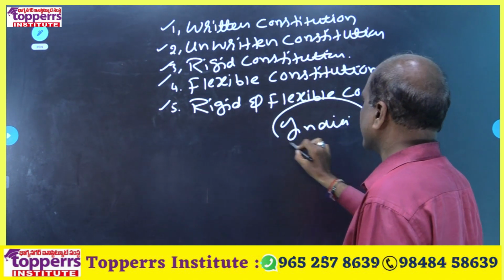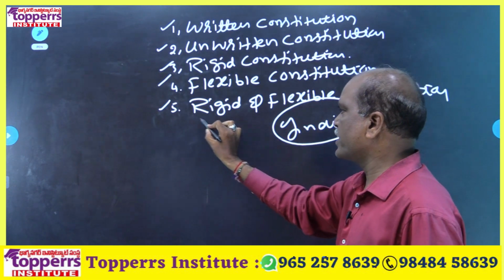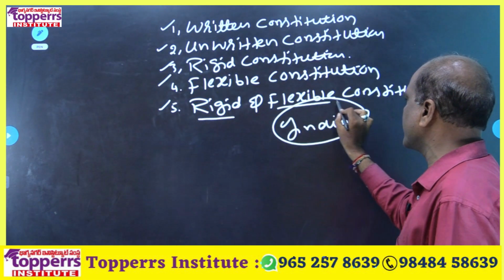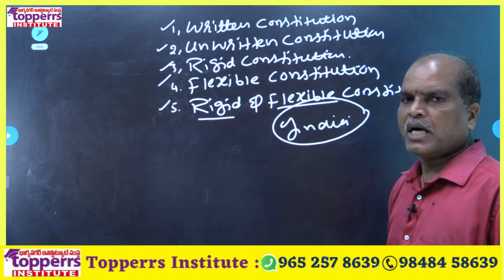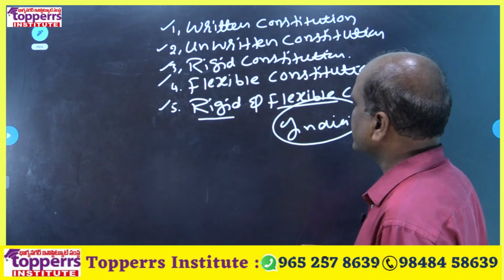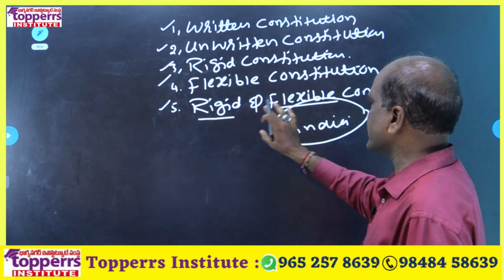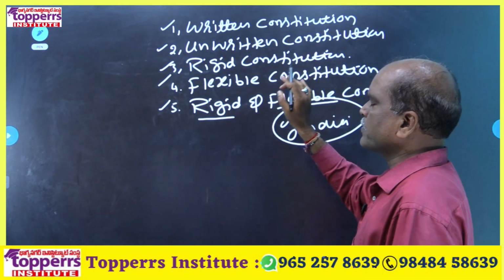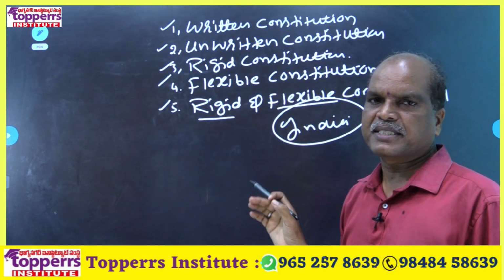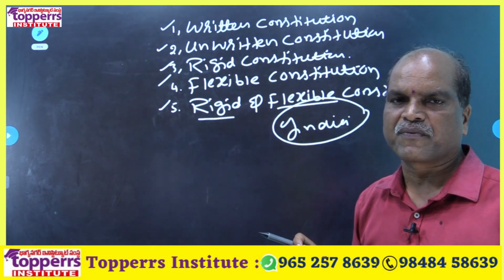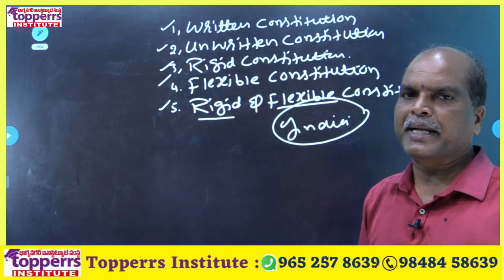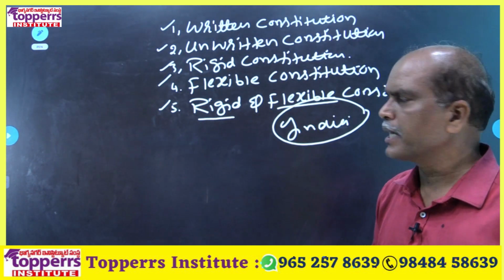Our constitution is not fully rigid. Our constitution is not fully flexible. Our constitution is a combination of rigidity and flexibility. So in the world, the constitution is classified into 5 types on the basis of constitution nature and amendment procedure.